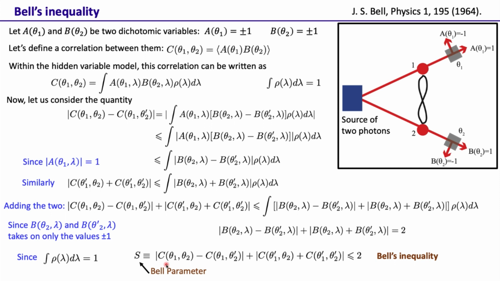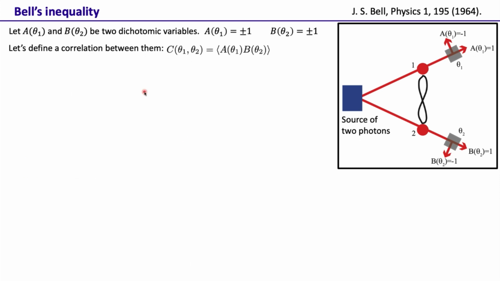Now let's see what the maximum value of this Bell parameter can be for quantum theory. Again, it's the same experimental setup, with a source of two photons, and we are going to do these measurements with these dichotomic variables, but this time we will treat the experimental results using quantum theory. So we have this correlation defined. Now for quantum theory, how do we write this correlation? This time we don't have any hidden variable.